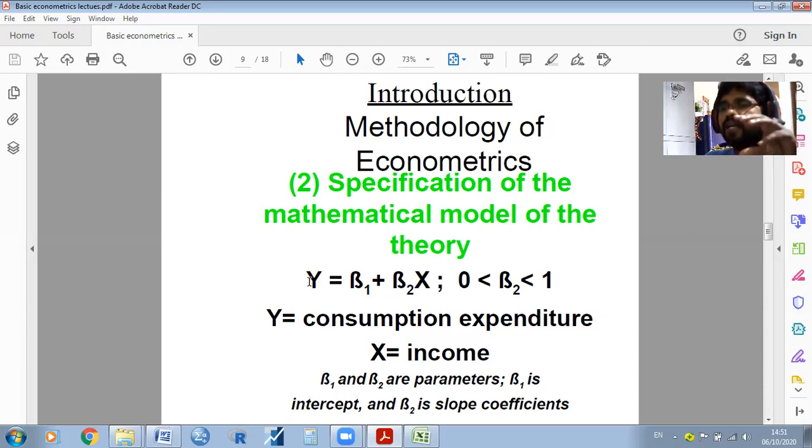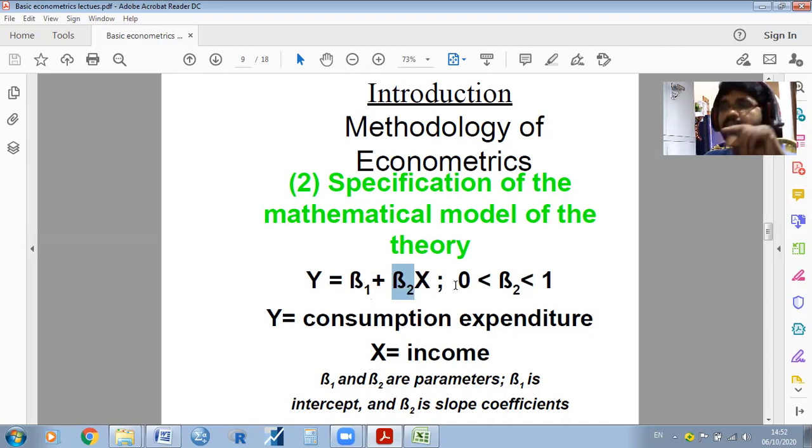Here I have taken only x and y variables. y is a dependent variable, x is an independent variable. b1 is the intercept, and b2 is the slope. b1 is also called the constant value. It is also called a parameter or coefficient value.